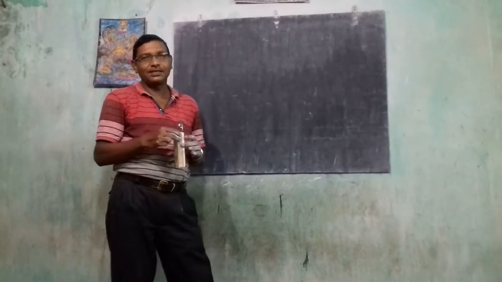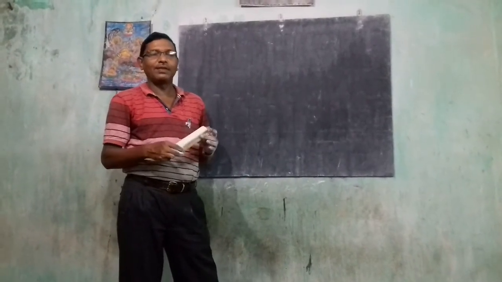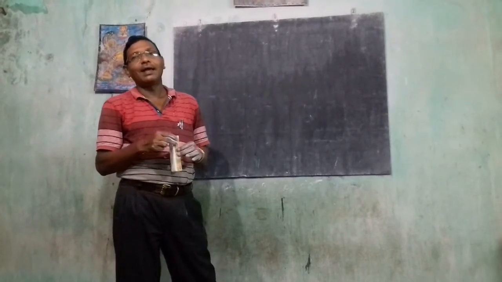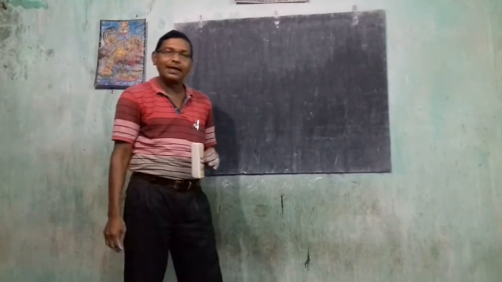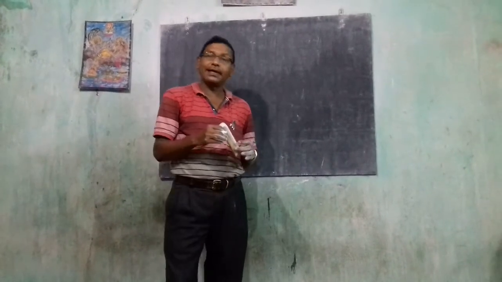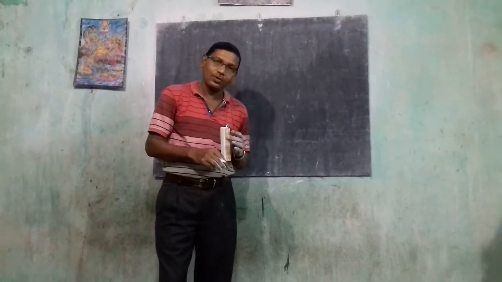Last class we studied irrational numbers in mathematics. Now we study real numbers and their decimal expansion. Real numbers: do you know? The rational and irrational numbers taken together are known as the real numbers. Last class I told you.